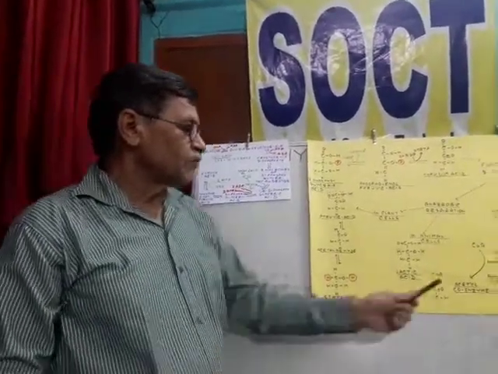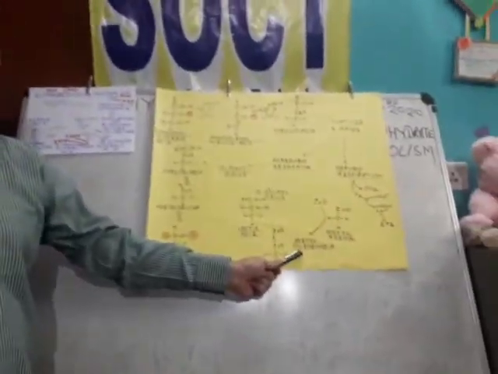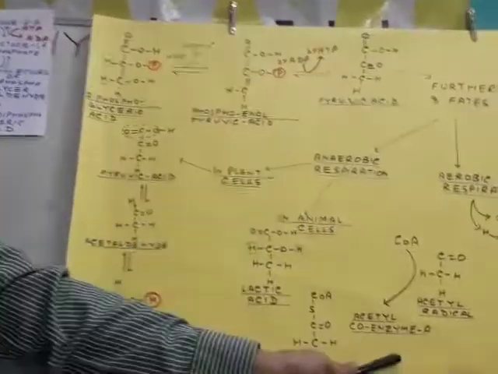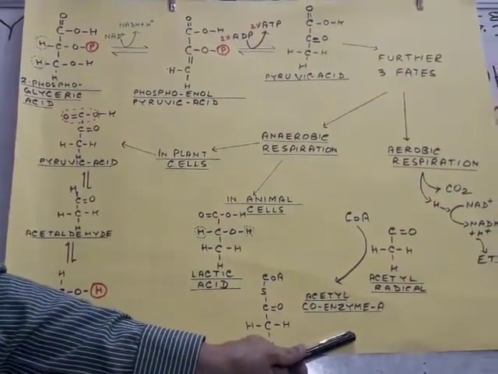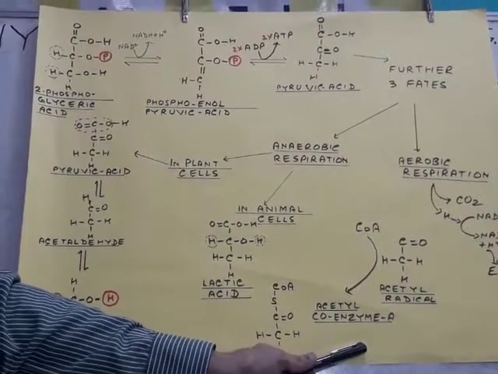Now for the further fate of the acetyl coenzyme A during aerobic respiration, the Krebs cycle and the electron transport chain of reactions take place, which we will discuss tomorrow.